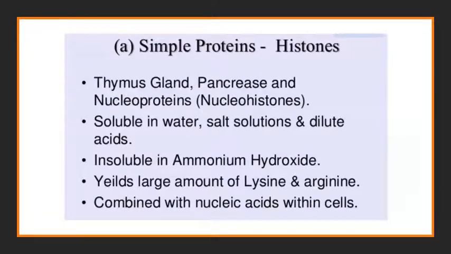Next example is the histones. Histones are normally seen in the thymus gland, pancreas, and nucleohistones as a nucleoprotein. These histones are soluble in water, salt solution, and dilute acids, but insoluble in ammonium hydroxide. This histone will yield a large amount of lysine and arginine, which are amino acids. It combines with nucleic acid within the cell. Inside the cell, there is nucleic acid, and this histone is a part of that nucleic acid.